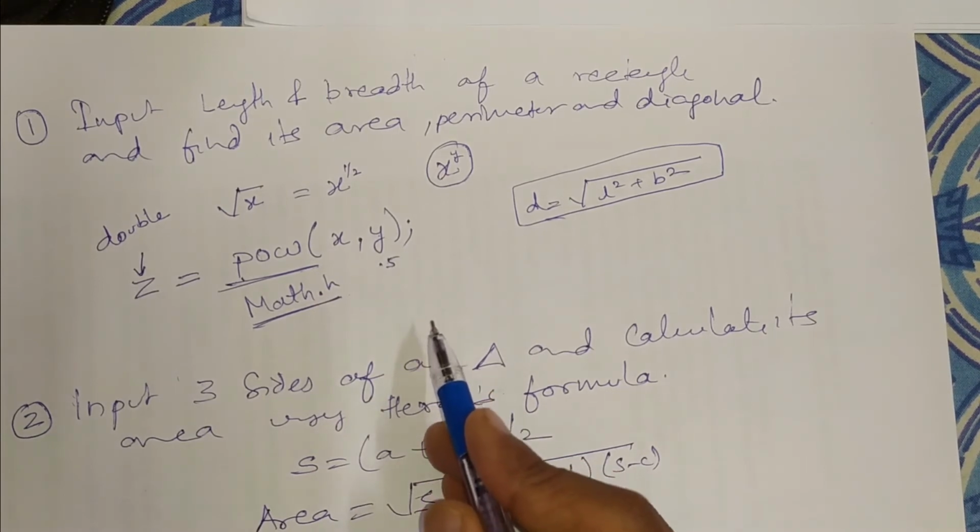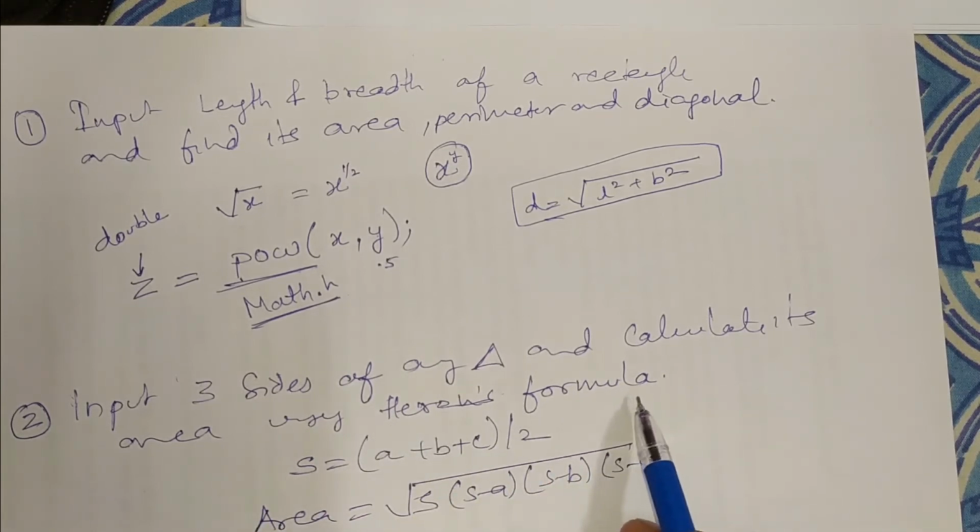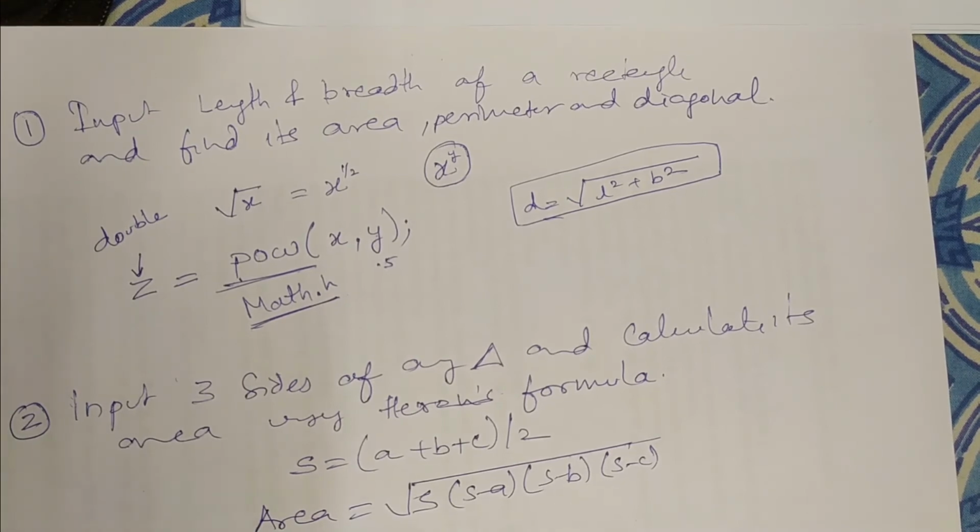I will rectify it. Then the next question is: input 3 sides of any triangle and calculate its area using Heron's formula, which is S is equals to (A plus B plus C) by 2. Area is equals to under root of S into (S minus A) into (S minus B) into (S minus C). In the same way, you have to use the pow function here also.